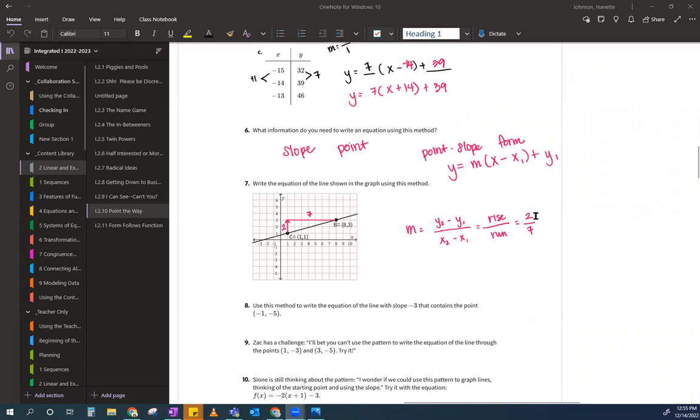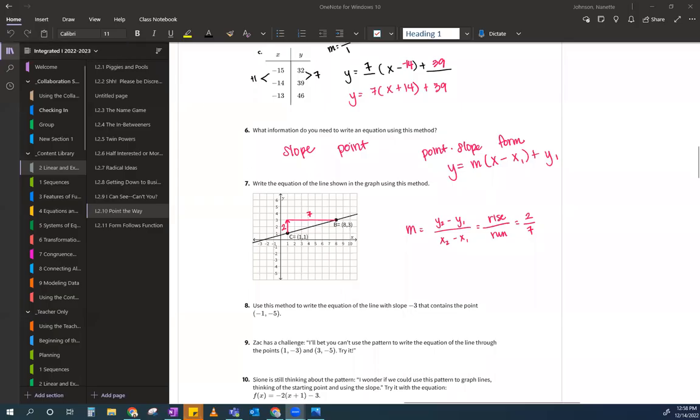So I'm going to take this and any one of my points and plug it into my formula, and then I'm done. Can you do that for me really quickly? Can you pause the video, give me an equation, and let me know what you think? This is pencil to paper time, guys. Go.